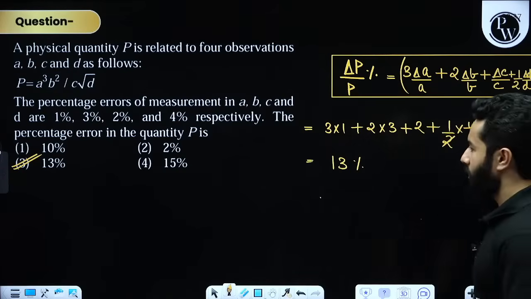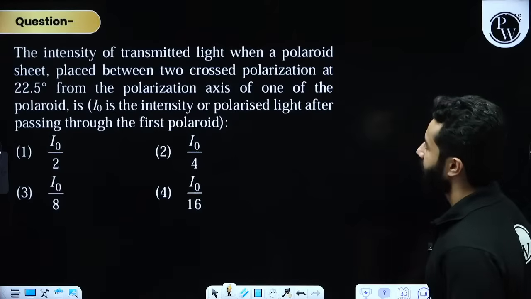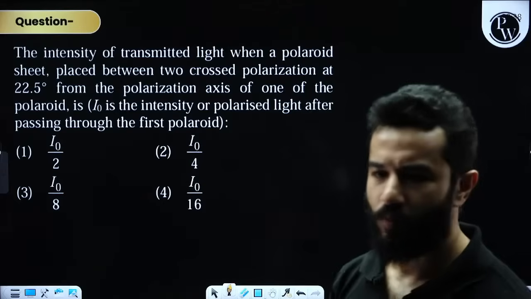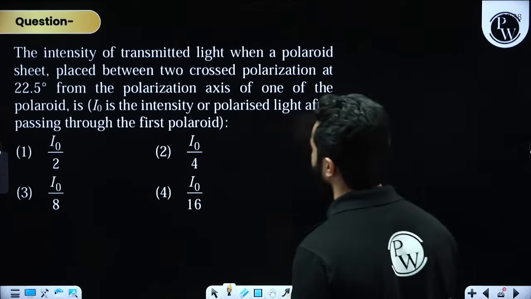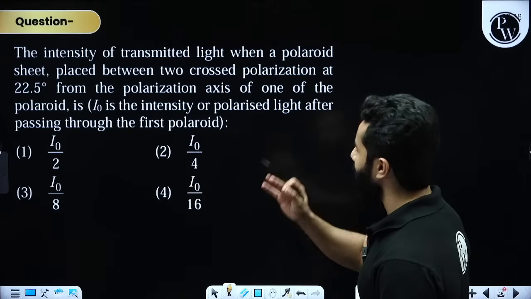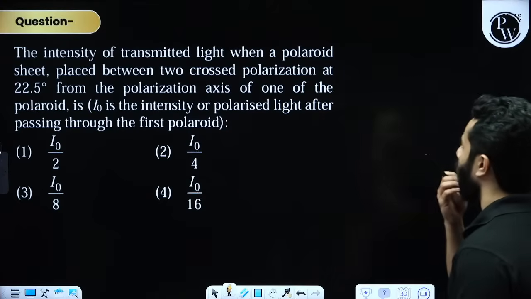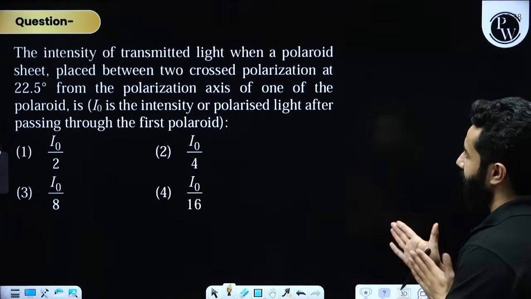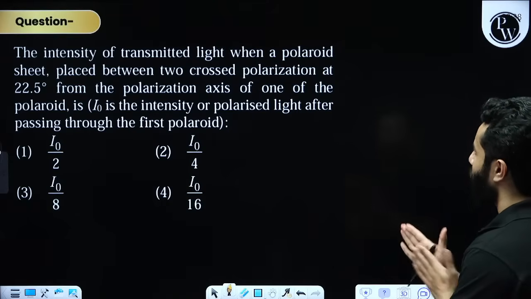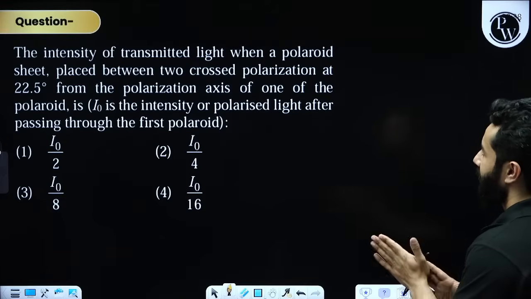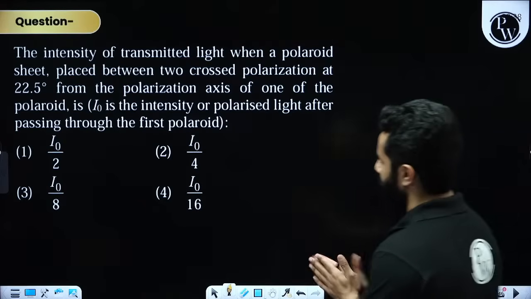Come on. Next question. This is also a nice problem. Nice means moderate, slightly less than moderate difficulty level. The intensity of the transmitted light when a polarized sheet is placed between two crossed polarizers at 22.5 degrees from the polarization axis of one of the polaroids, where I naught is the intensity of polarized light after passing through the first polaroid. All right. See what they are trying to say.